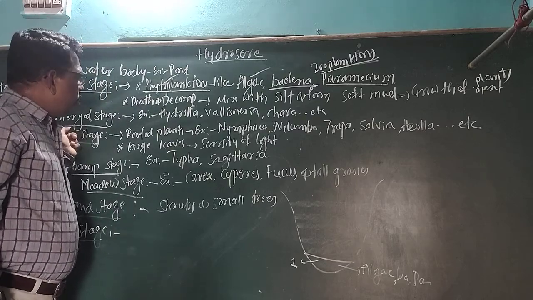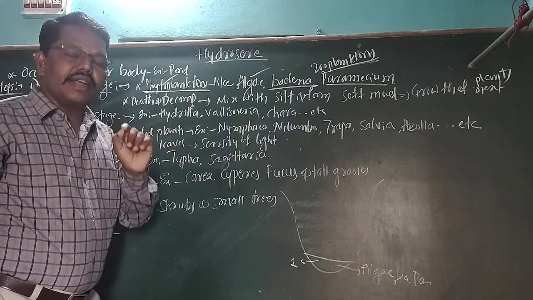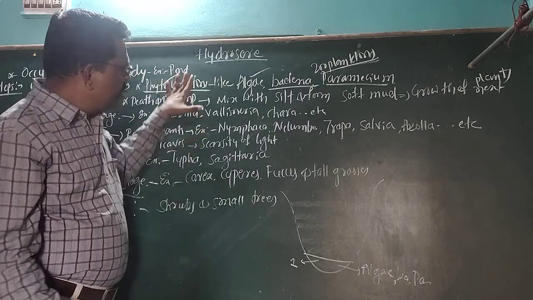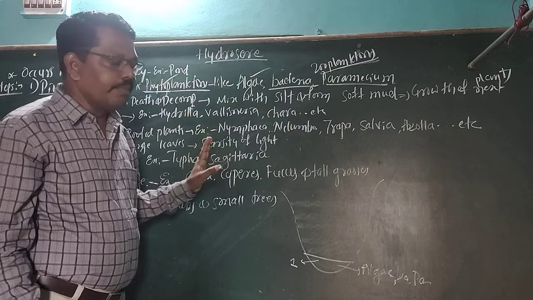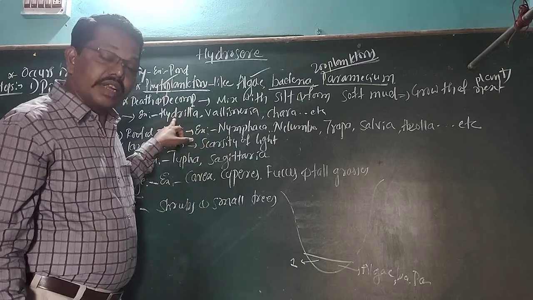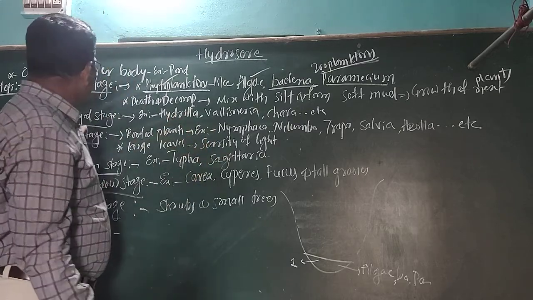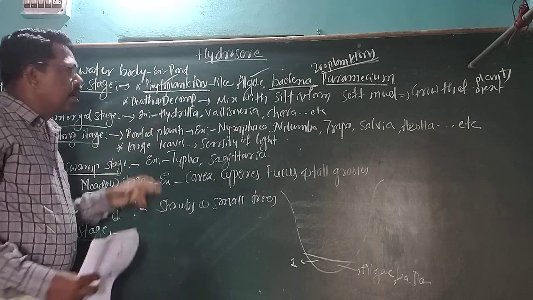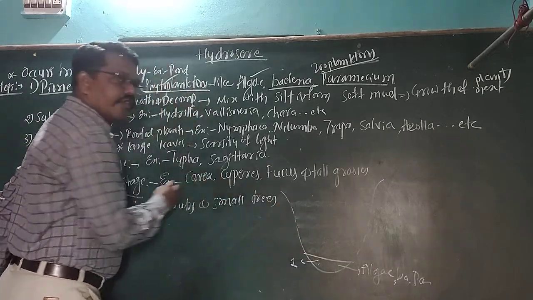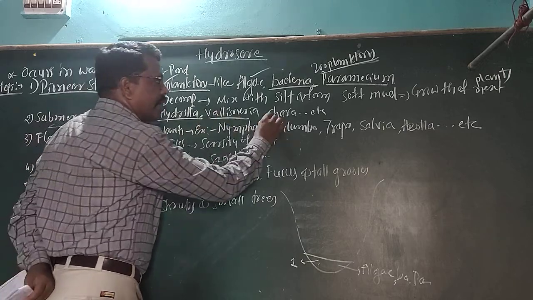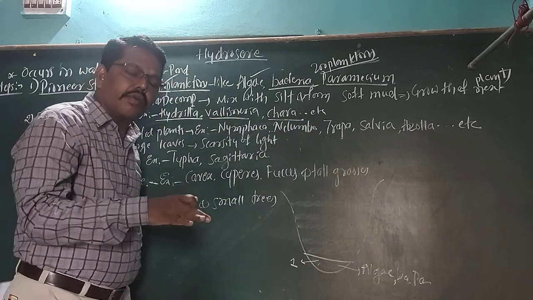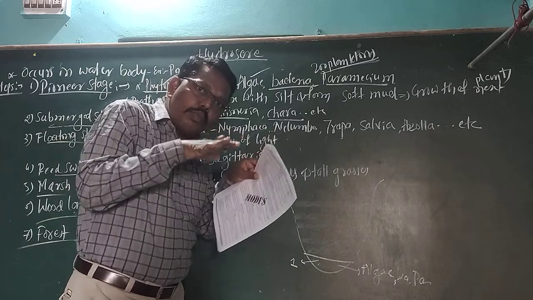Okay. Within the submerged stage, you can take an example here, whatever I want to write on the green board. You must recall the example. Within the submerged stage only, this helps for the development of what? Hydrilla plant, Vallisneria plant, Chara plant. These are completely present within the water body.